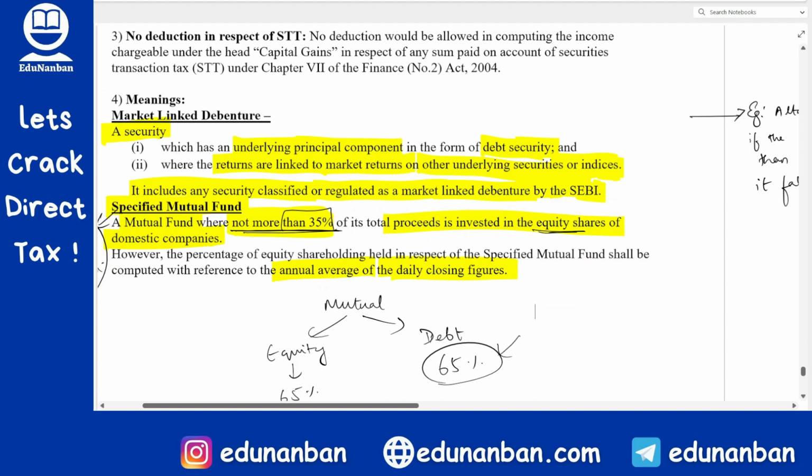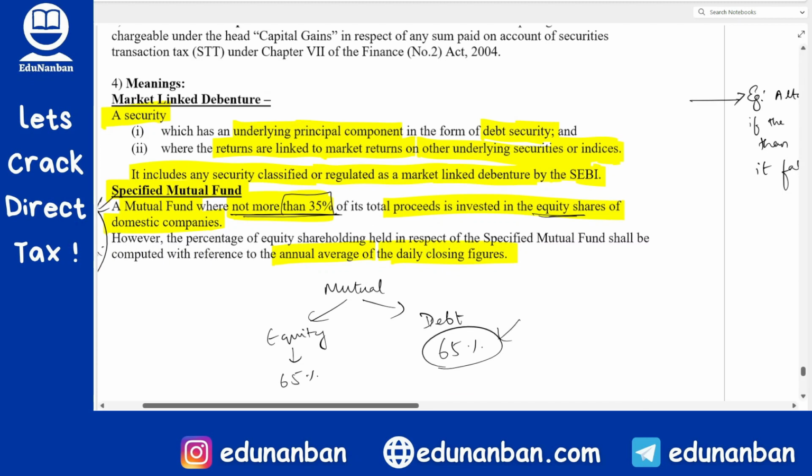Debenture means a type of security that represents a loan or a debt. Correct? But here what is different? Generally, if there is a debenture, the debenture will have an interest rate. Let's say 7% debenture, 8% debenture, 9% debenture. However, in case of market linked debenture, the debenture will not have a fixed interest rate. Instead, the interest rate will depend on the market condition.